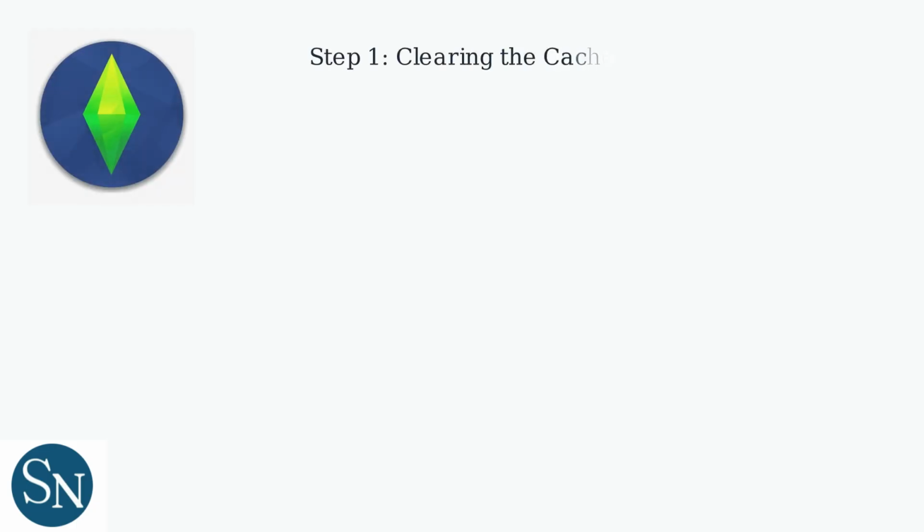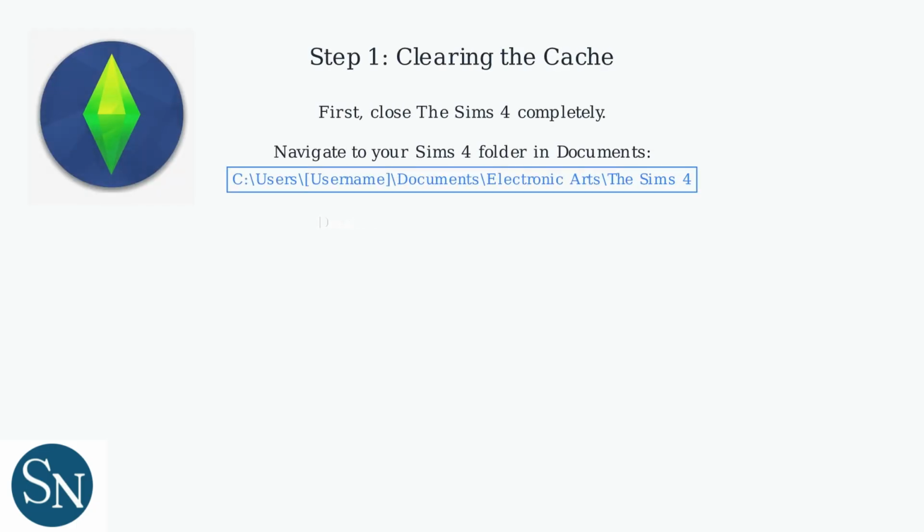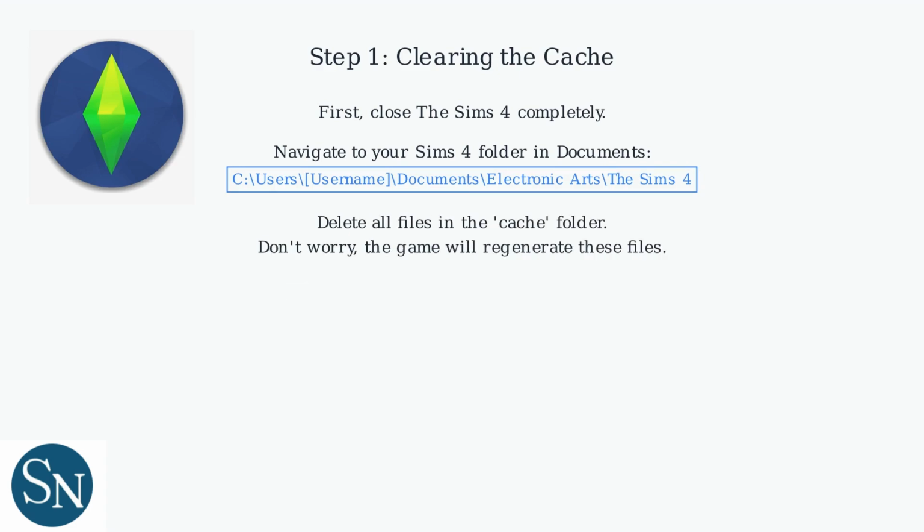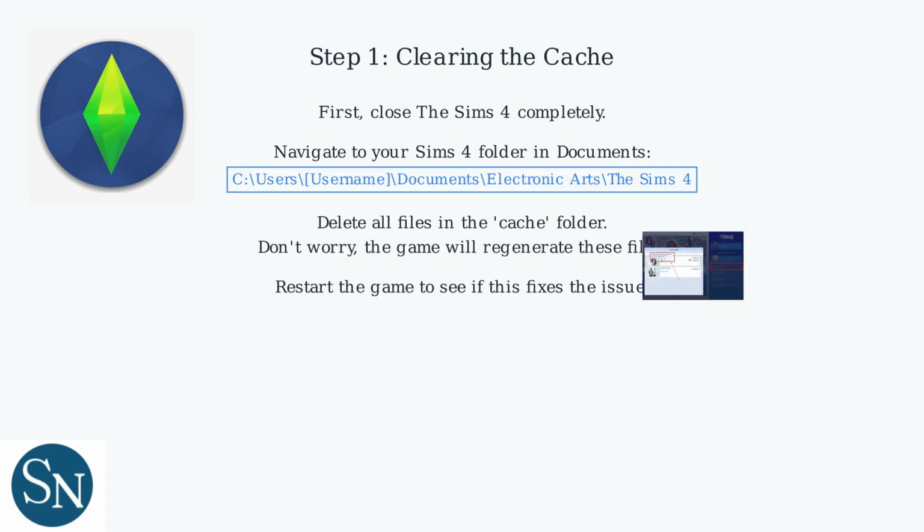First, close The Sims 4 completely. Then, navigate to your Sims 4 folder in Documents. Locate the Electronic Arts folder, then the Sims 4 directory. Inside, find the cache folder and delete all files in it. Don't worry, the game will regenerate these files automatically. Finally, restart the game to check if this resolves the loading issue. This simple step fixes many common problems.